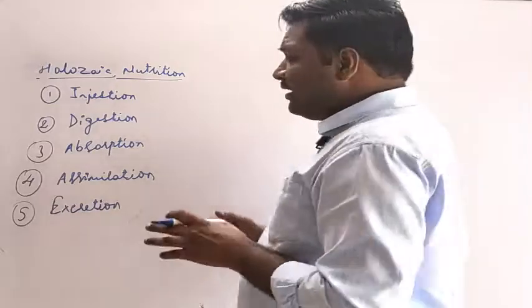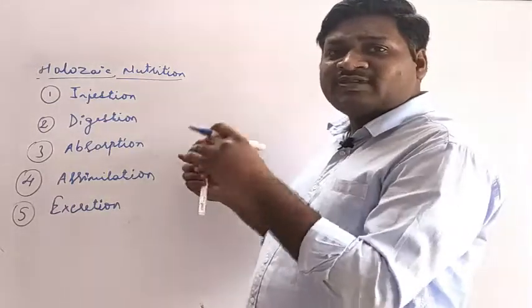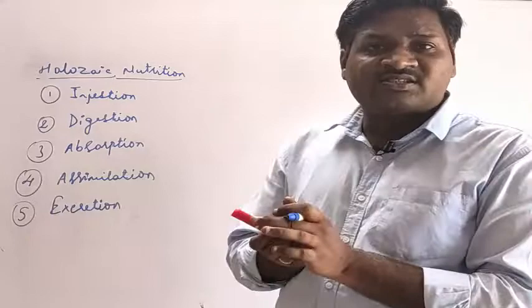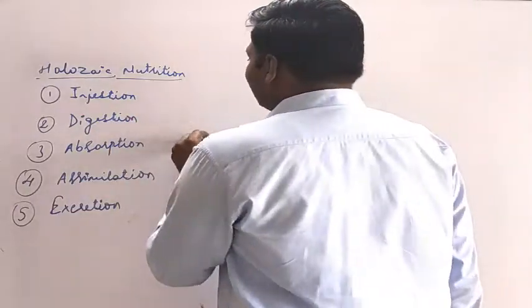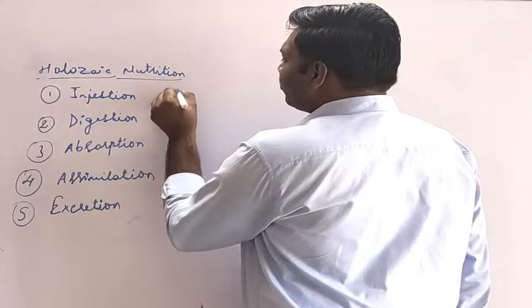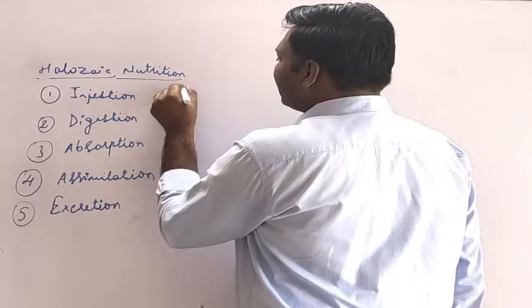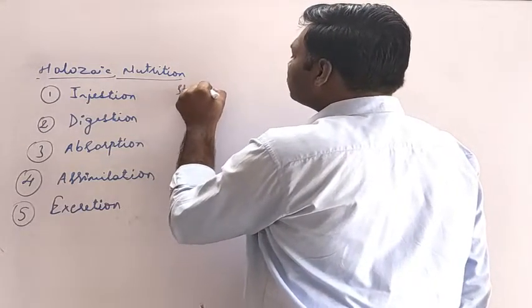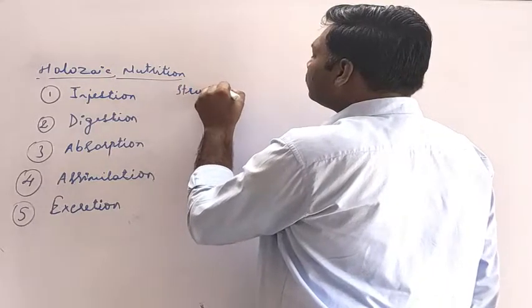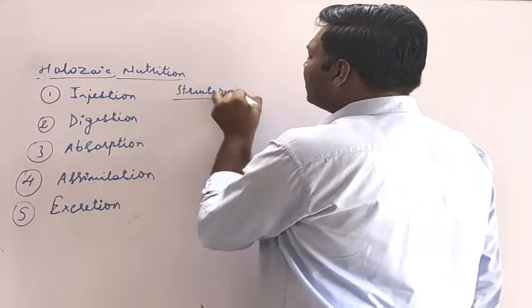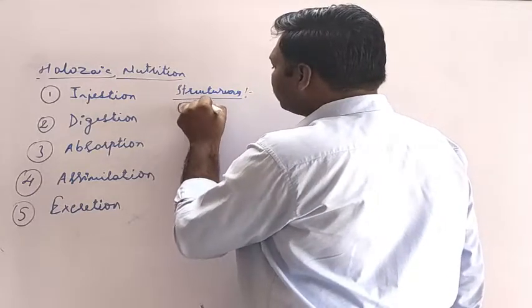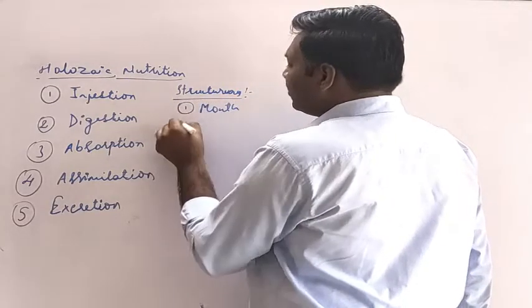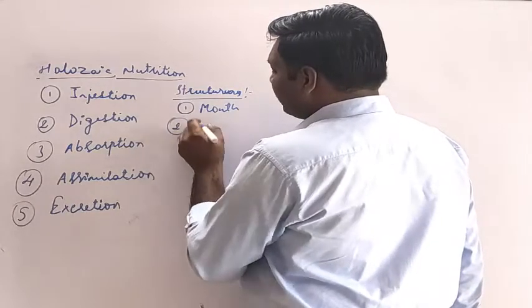Now we'll discuss it with the help of certain structures. What are the structures involved in this process? Let's make a list of the structures. Here you can give another heading, structures involved. Structures like we have the mouth, then we have the buccal cavity.